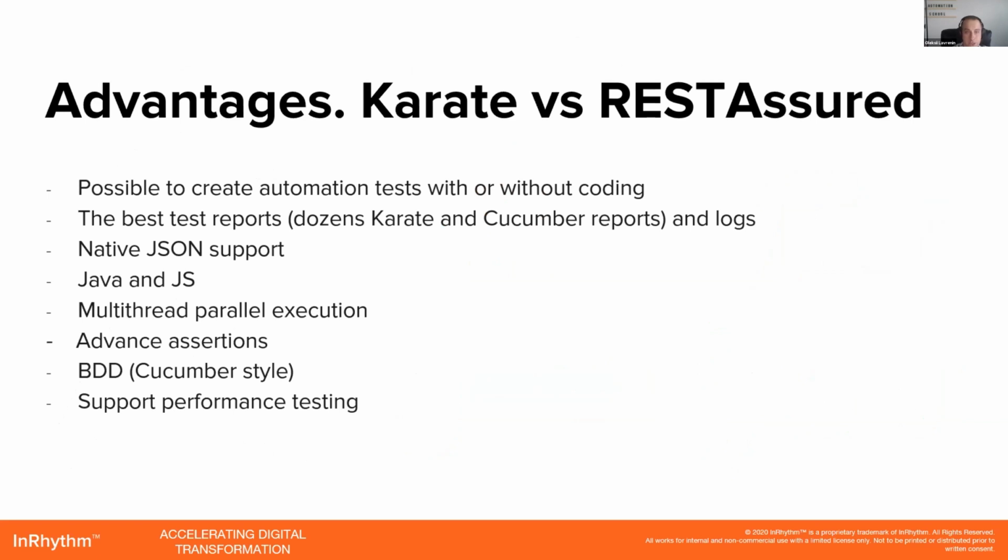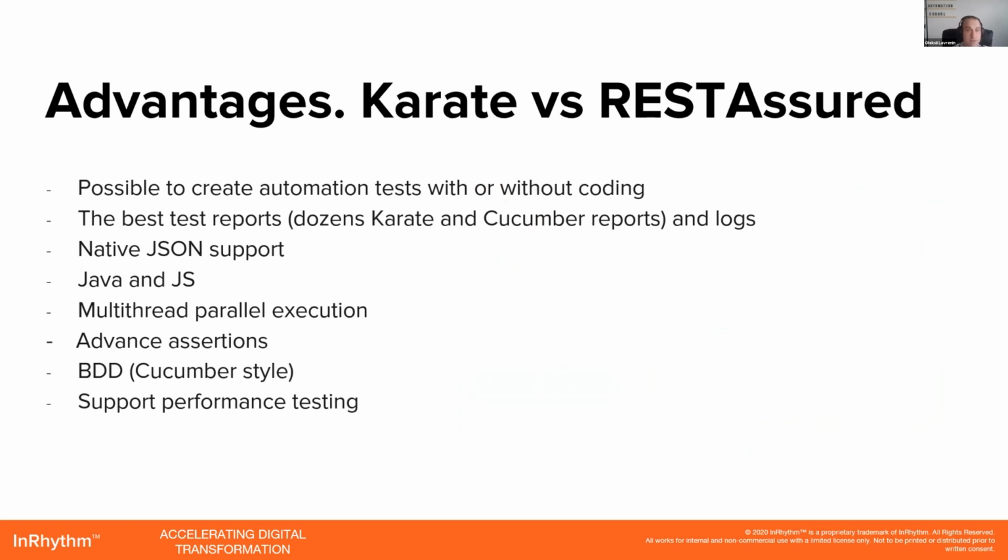What are the advantages if you compare karate and Rest Assured? What is the difference and what are the advantages of karate? First of all, you can create scripts using just Cucumber, just BDD, and you don't need to write code. But if you need to write some code, you can use Java, different Java classes, and you can create an advanced level of API functional testing.